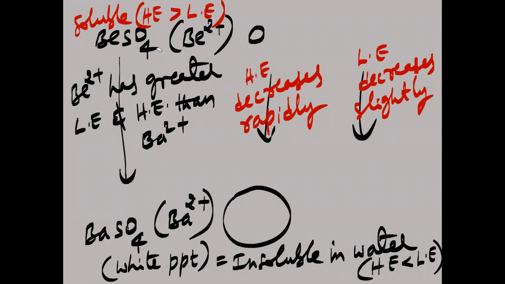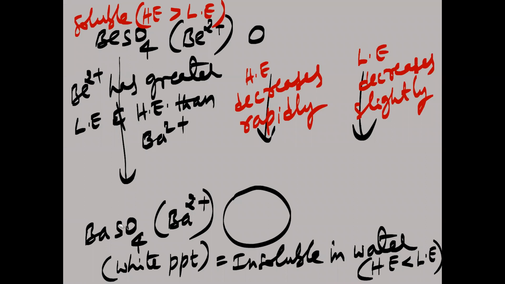That's why when you go from beryllium sulfate to barium sulfate, what is happening? For barium sulfate, the hydration enthalpy becomes much lesser because the hydration enthalpy decreased rapidly here. So hydration enthalpy becomes lesser than lattice enthalpy. That's why barium sulfate remains insoluble.